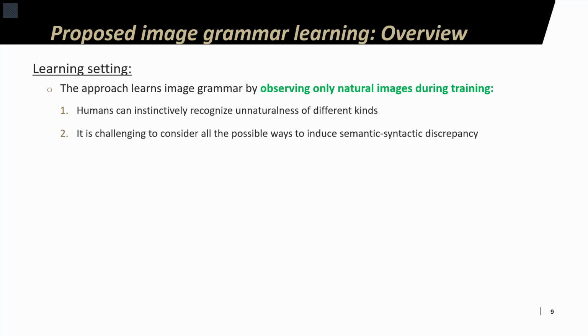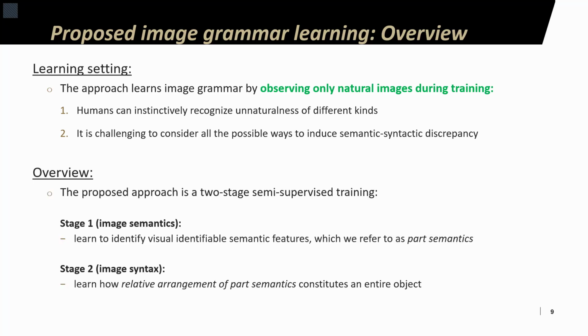The second factor is that it might be challenging to consider all the possible ways that SSDI can be generated. Not only might the three types that we are considering in this work not capture all other types, but even for the three types we are considering, generating all of them during training is infeasible. As a result, we specifically designed our approach to learn image grammar from natural images only. Our approach consists of two stages. Stage one learns to identify visually distinguishable object features, that is, image semantics, whereas stage two then learns how to grasp image syntax through the relative arrangement of object features.